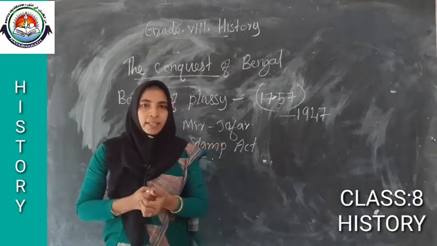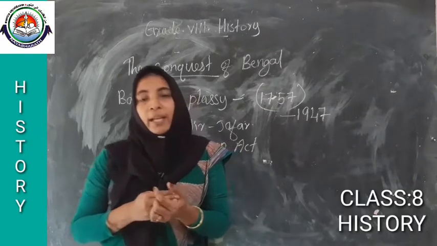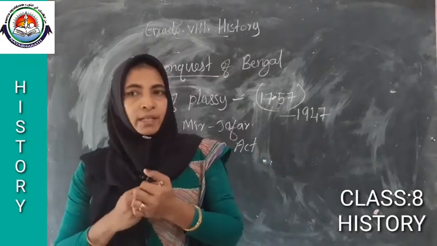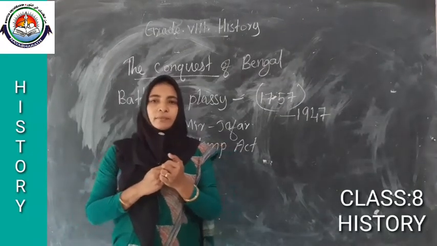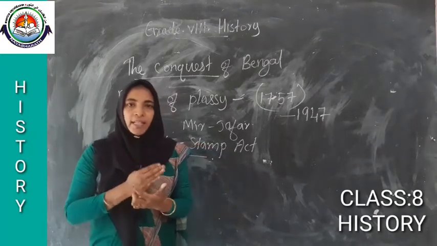Through cheating. That means they made a negotiation with the chief commander of Siraj-ud-Dawla. Who was the chief commander? Mir Jafar was the chief commander of Siraj-ud-Dawla. During the commanding time, he was cheated.